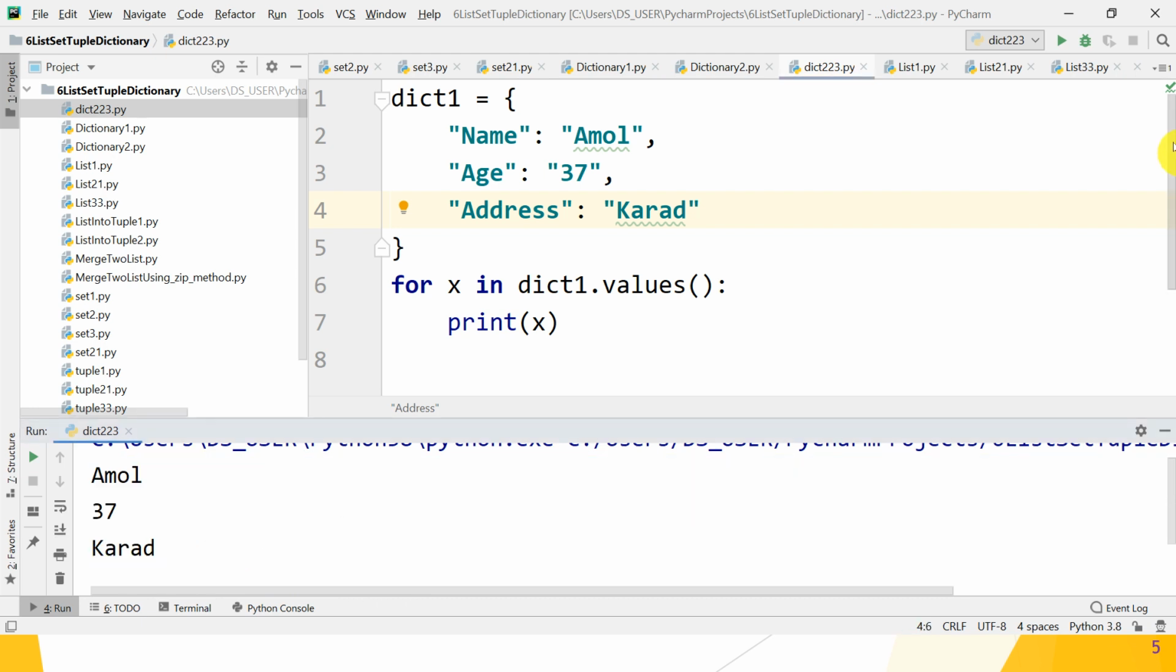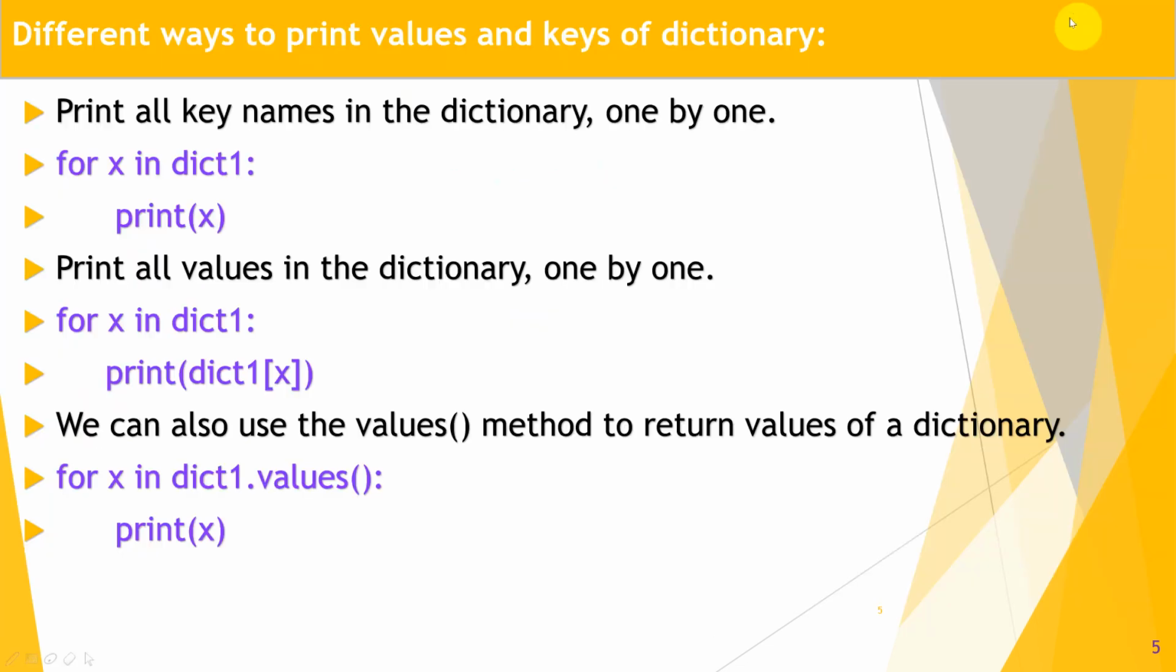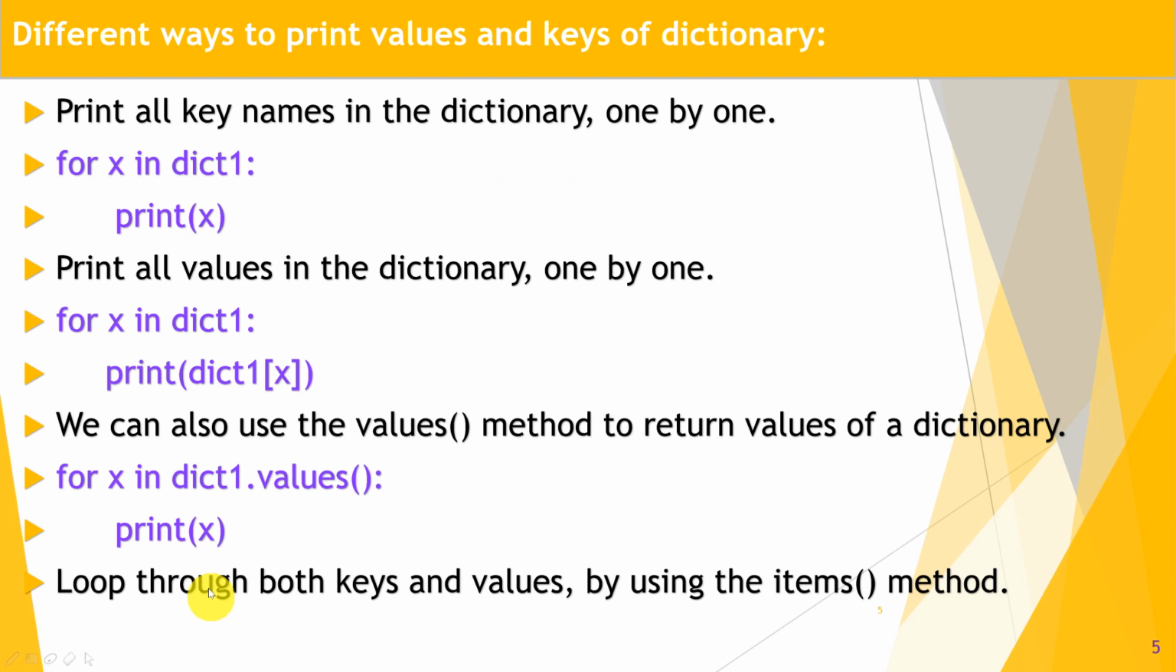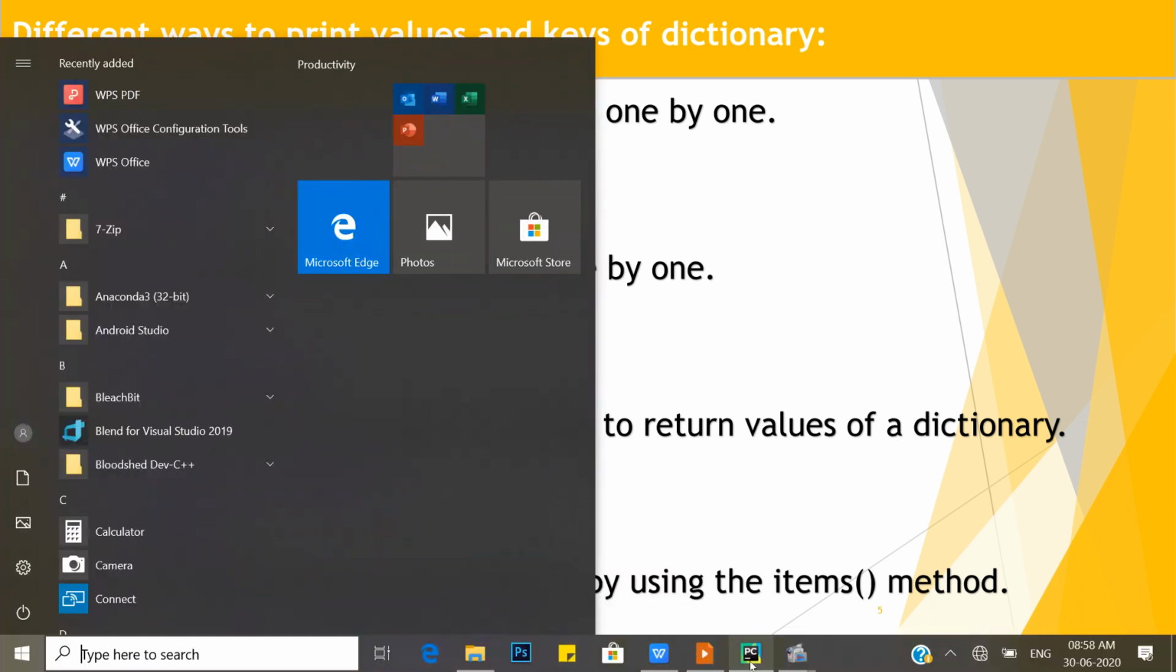Let's move to the next part. I hope you understand the concept and you are enjoying watching my videos. Great. So let's move. Loop through both keys and values. Okay, great. How to print both keys and values? By using the items method. Okay, so how to print it? For x, y, that is key and value, in the dictionary.items(), and print x and y both at a time. Let's check whether it works or not on the PyCharm IDE.